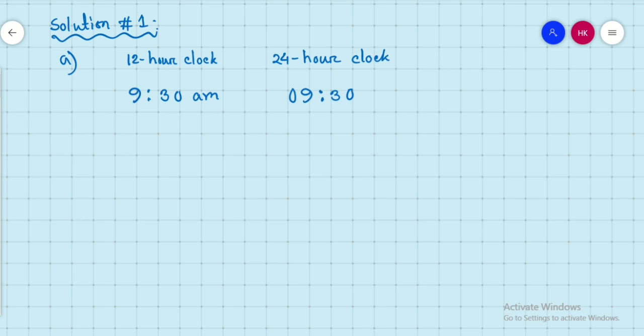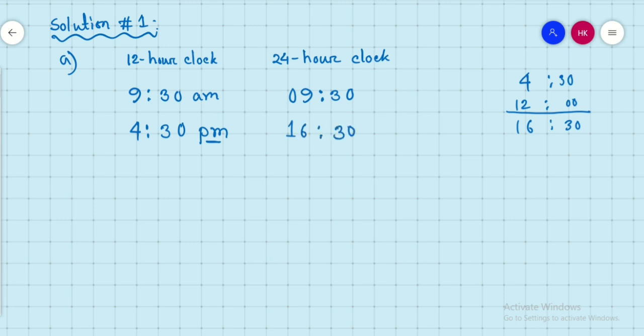The next time in the question is 4:30 p.m. So you write 4:30 p.m. In 24-hour clock, you just remove p.m. and instead of p.m. you just add 12. So 4 plus 12 will be 16. So the time will be 16:30 in the 24-hour clock.